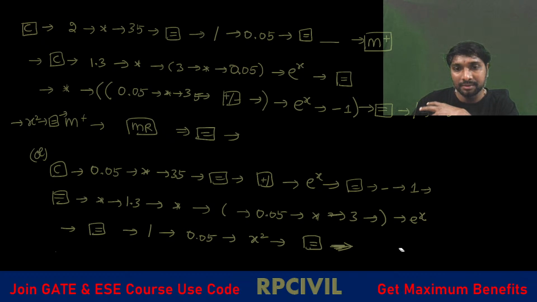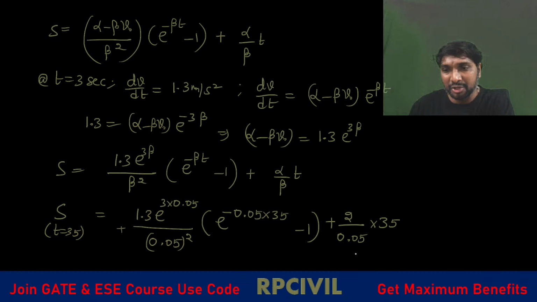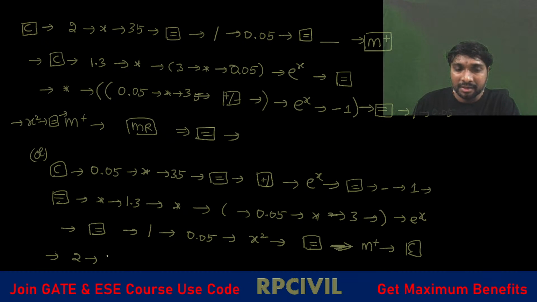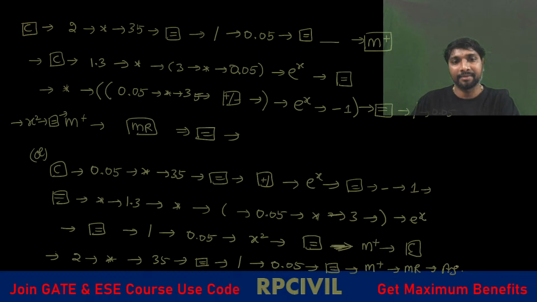After getting this first value, what we need to do? Select M plus, then clear all. After clearing all, you do this fresh calculation, right? 2 into 35 by 0.05. You press 2, multiplication, 35, equality symbol, then divided by symbol, 0.05, equality symbol. Then after getting this, you go for M plus, then you go for MR. Then you will be getting the answer finally.